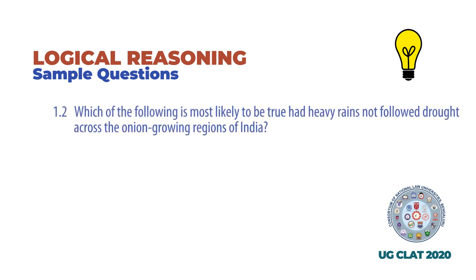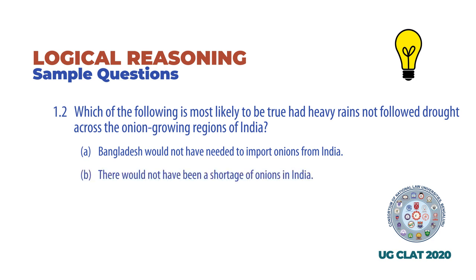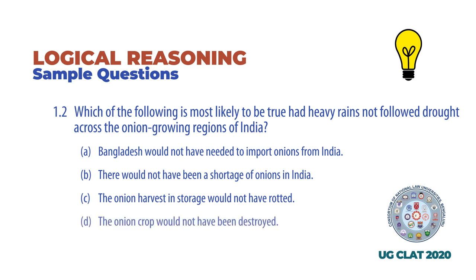Which of the following is most likely to be true had heavy rains not followed drought across the onion growing regions of India? Your options are A. Bangladesh would not have needed to import onions from India. B. There would not have been a shortage of onions in India. C. The onion harvest in storage would not have rotted. Or D. The onion crop would not have been destroyed.